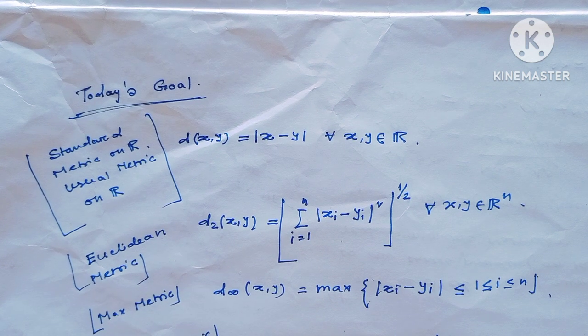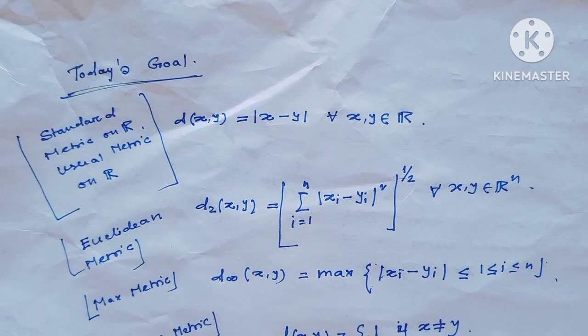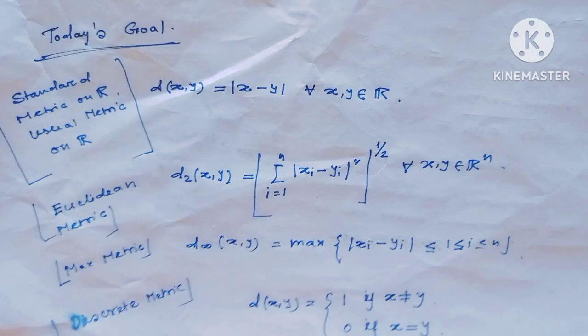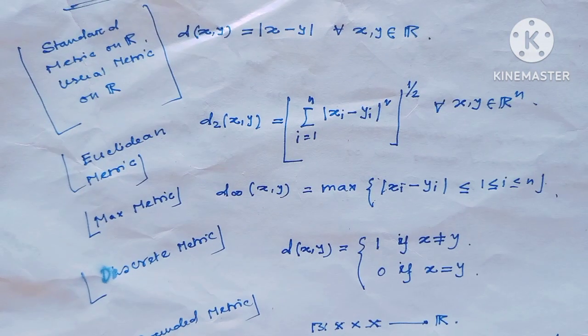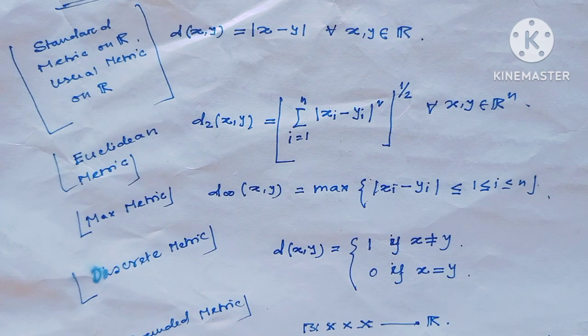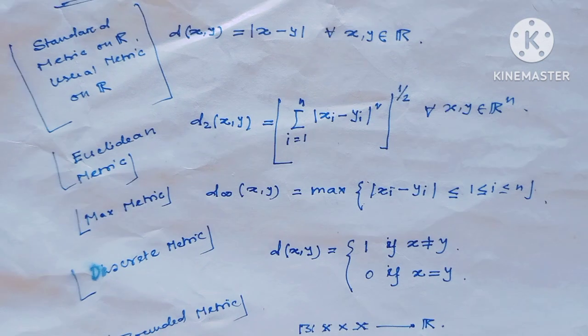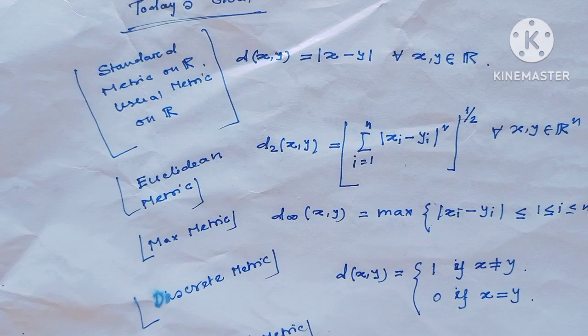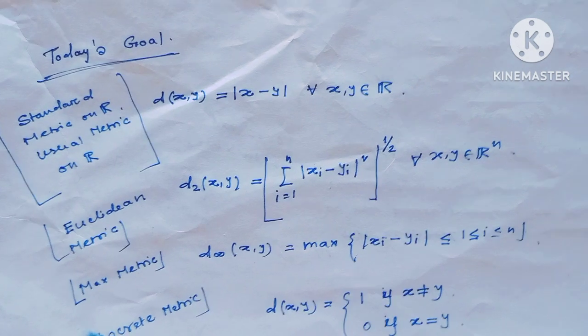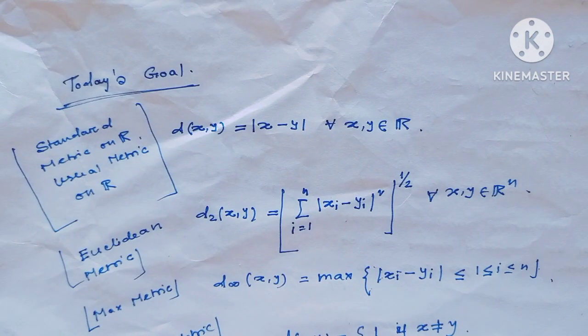Today's goal of this lecture. Today I will cover a basic topic: different open balls in metric space, because all of us know that in R^n there exist different types of metric. So notice first the different types of metric.